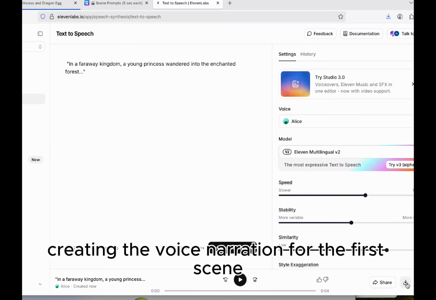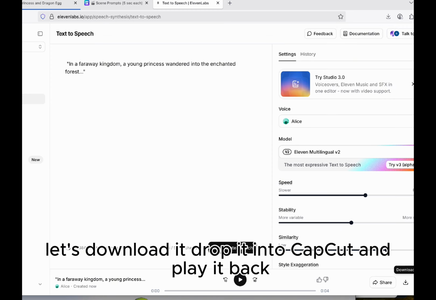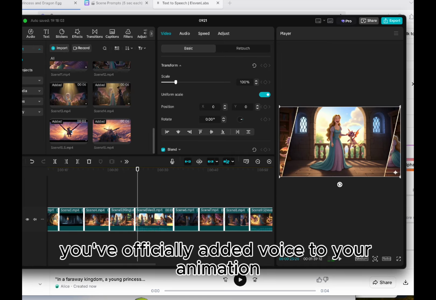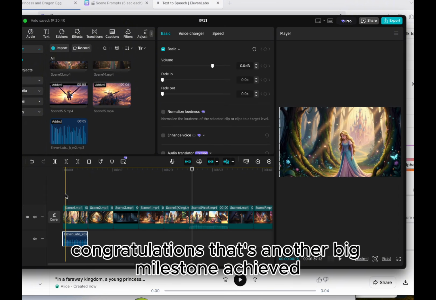So now we're done creating the voice narration for the first scene. Let's download it, drop it into CapCut, and play it back. And wow, just listen to that. You've officially added voice to your animation. Congratulations. That's another big milestone achieved.